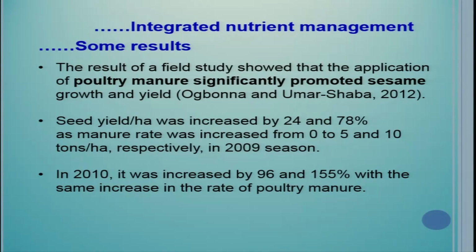The result of a field study showed that the application of poultry manure significantly promoted sesame growth and yield. Seed yield per hectare was increased by 24 and 78% as manure rate was increased from 0 to 5 and 10 tons per hectare respectively in 2009 season. In 2002, it was increased by 96 and 155% with the same increase in the rate of poultry manure. So actually poultry manure is much richer in nutrients as compared to the FYM or even goat manure or sheep manure, etc.